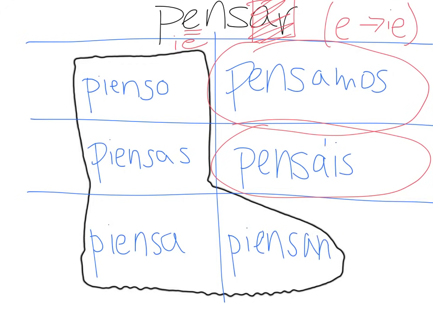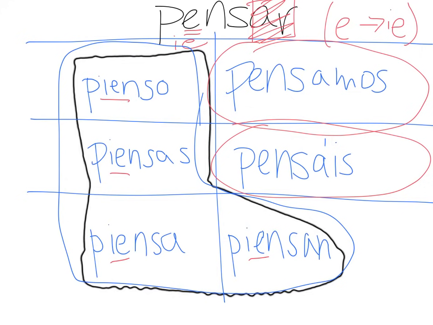So remember, these are called stem changing verbs because something in our stem changes. But we also call these boot verbs because you'll see this boot here. The forms that fit inside the boot have the stem change. The ones that don't fit inside the boot do not take the stem change.